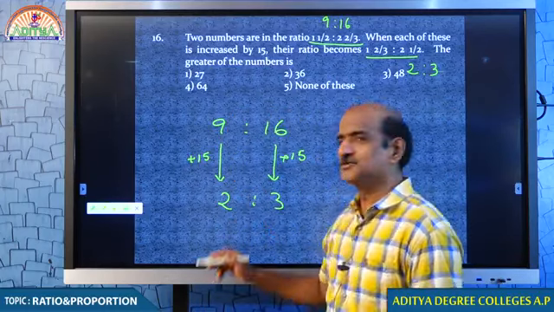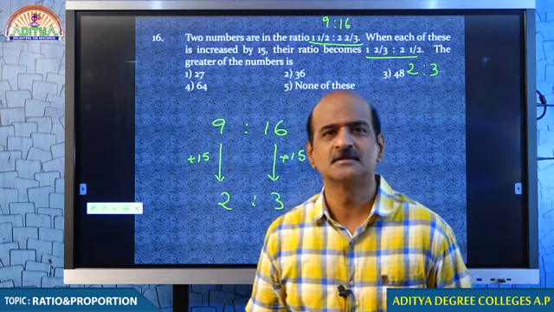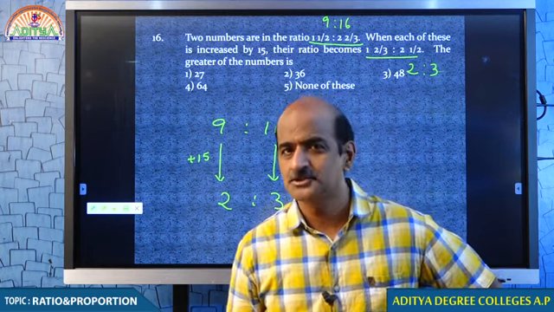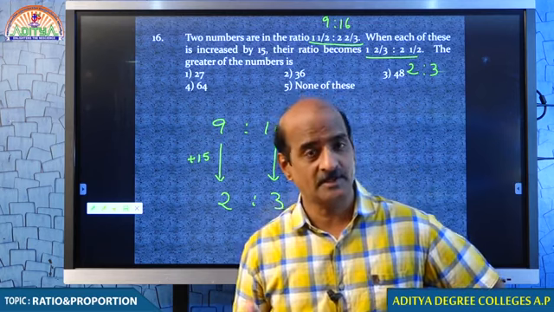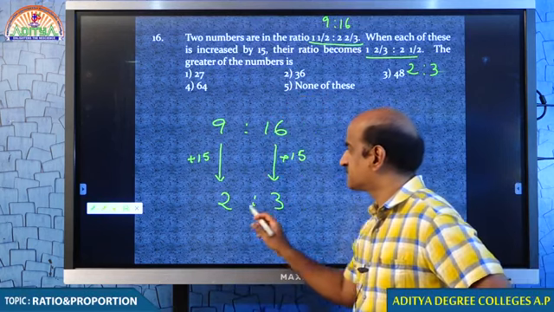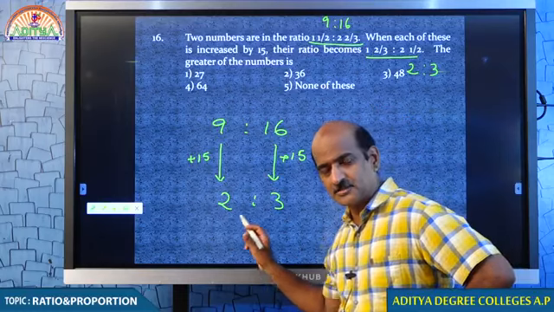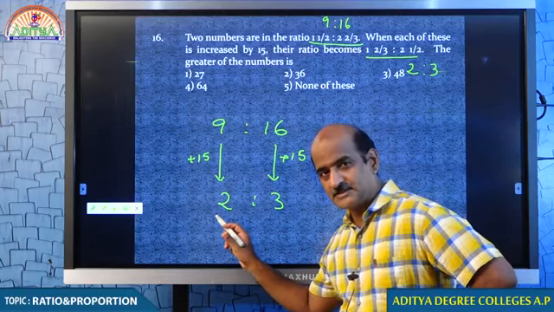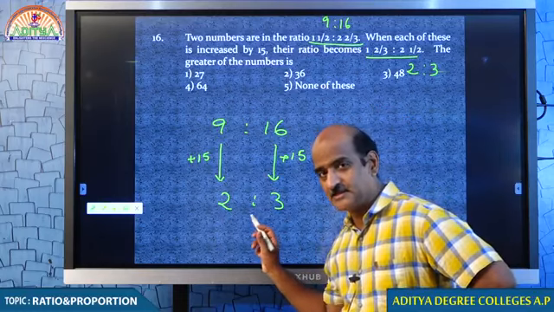Oh, 9 becomes 2. This is ridiculous. What do you think? The ratio must increase. But in fact, here the ratio decreases. We need to change this ratio. You understand that? We need to increase this ratio.